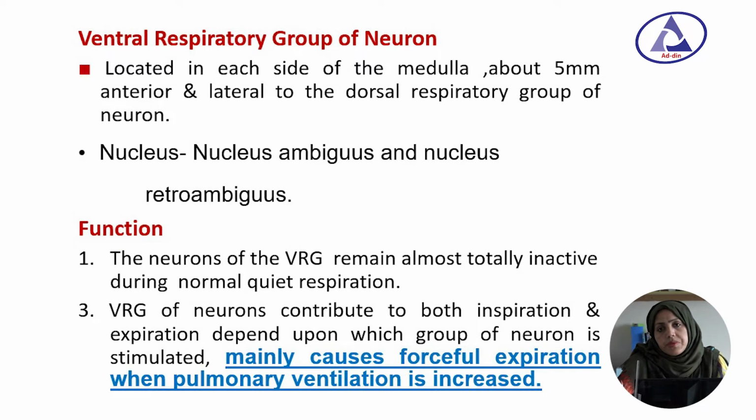And now, the ventral respiratory group of neurons. These neurons are located on either side of the medulla, about 5 mm anterior and lateral to the dorsal respiratory group of neurons, and the nuclei are the nucleus ambiguus and nucleus retroambiguus. The neurons of the ventral respiratory group remain totally inactive during normal quiet inspiration, and they cause mainly forceful expiration when pulmonary ventilation is increased.